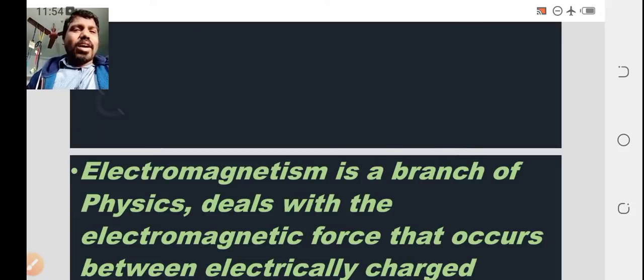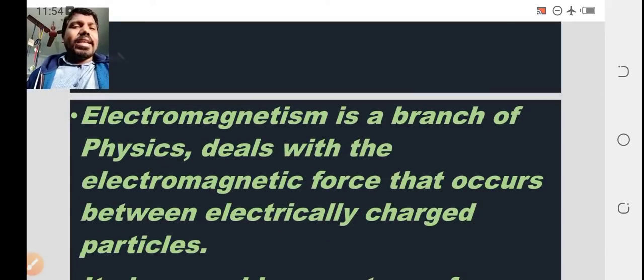Electromagnetism is a branch of physics which deals with the electromagnetic force that occurs between electrically charged particles.